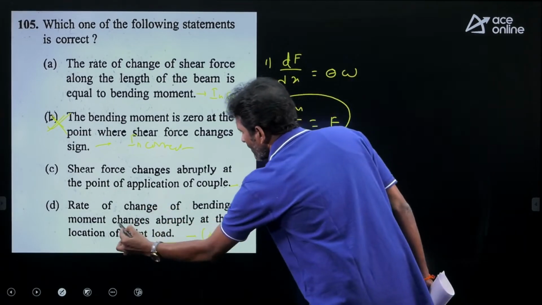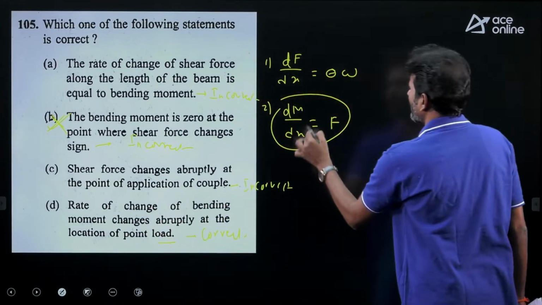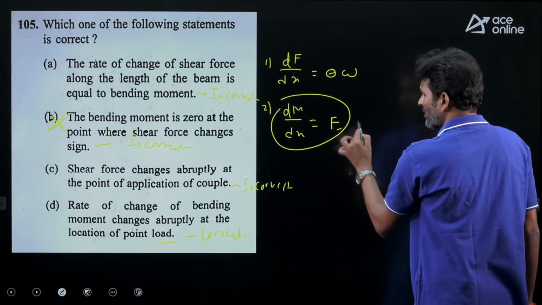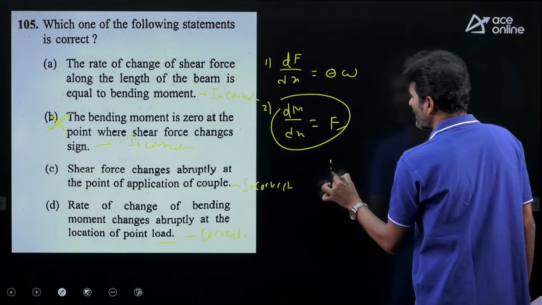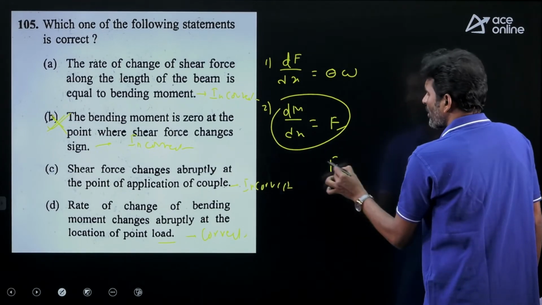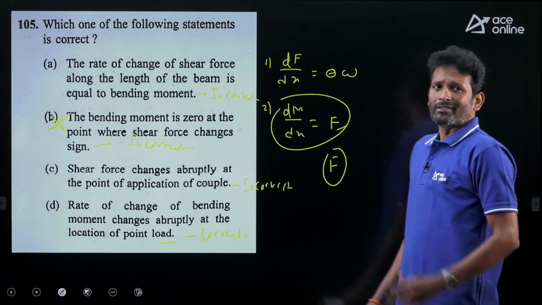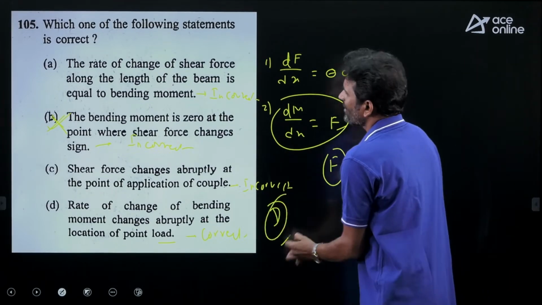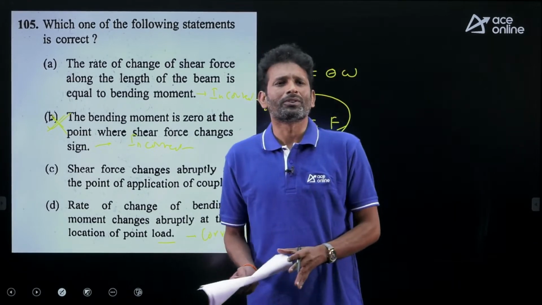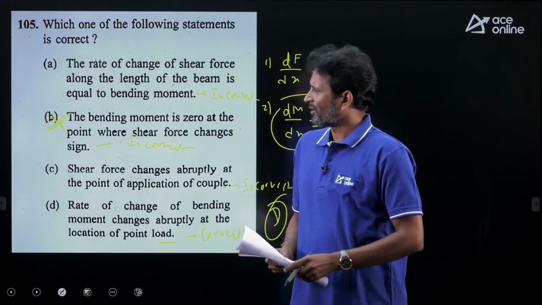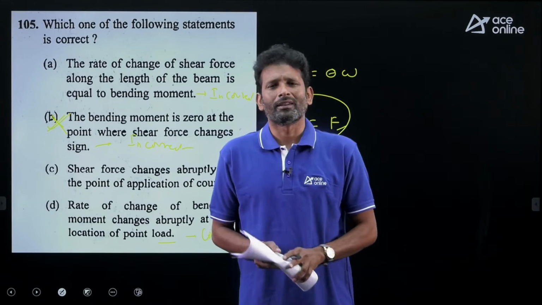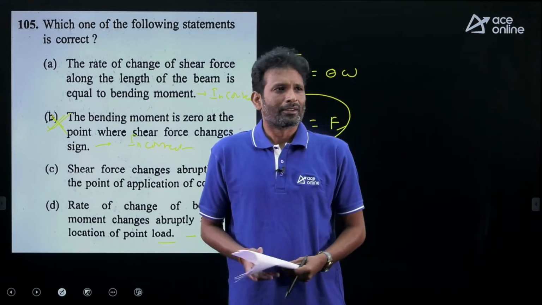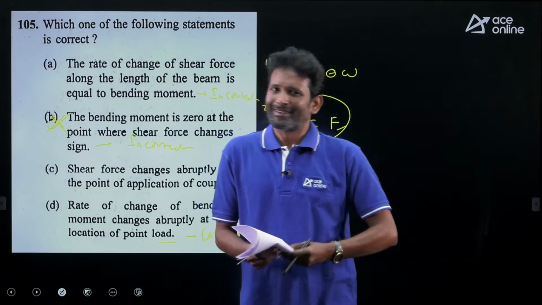Rate of change of bending moment is nothing but shear force. So in statement D, he is saying because of point load, we are having an abrupt, sudden change in the shear force value. Absolutely right. So option D is correct for this question. These are the simple questions we are having. So from strength of materials, hope you did all very well. Next subject will continue.